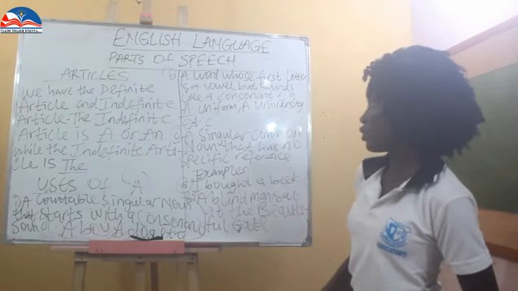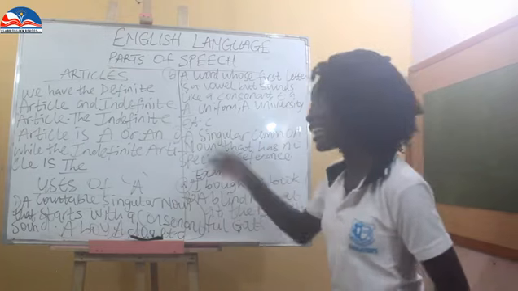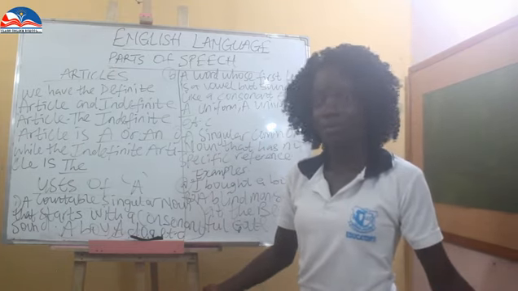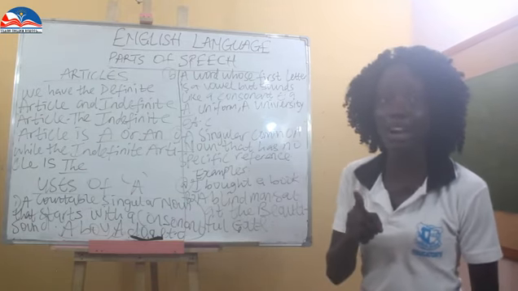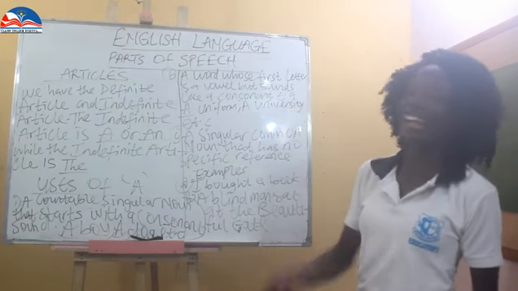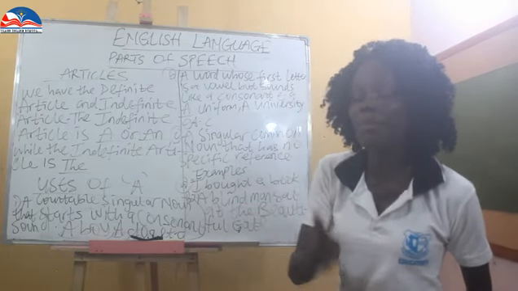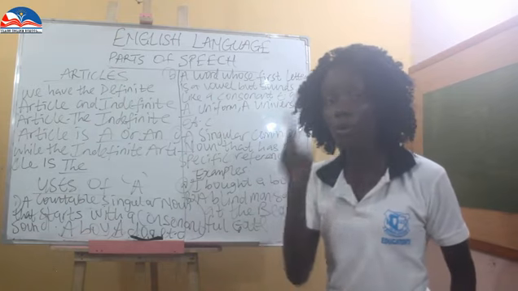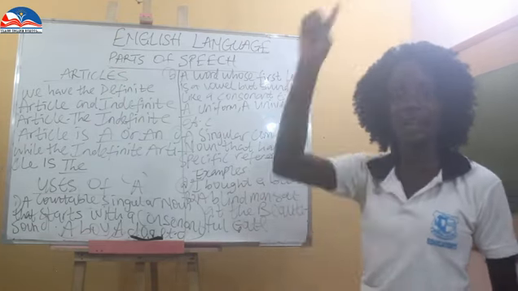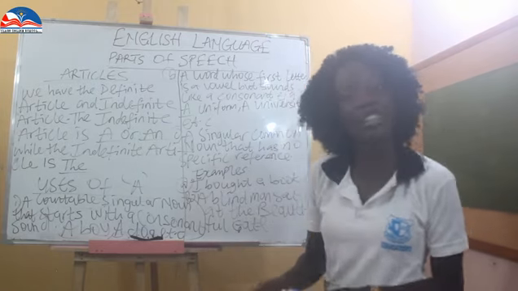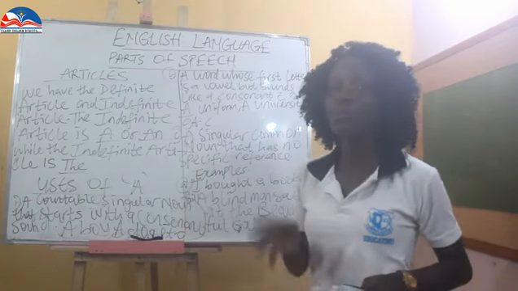A countable singular noun that starts with a consonant sound. So now we are talking about a countable singular noun. Remember I told you, countable nouns are nouns that could be counted. And when we are talking about a countable singular noun, that means it is singular. Book. So we are going to have a book. It is singular. When we are talking about a countable plural noun, you're talking about books.